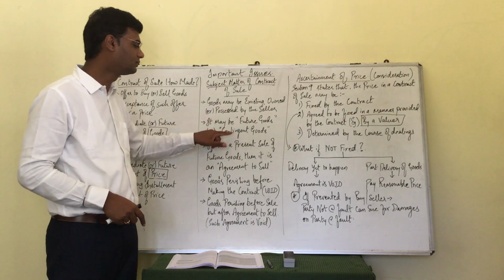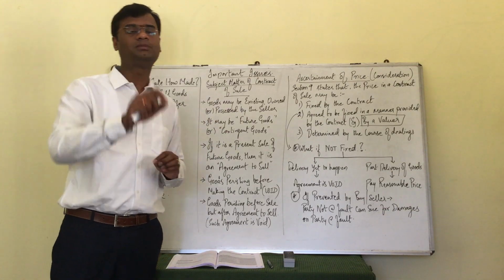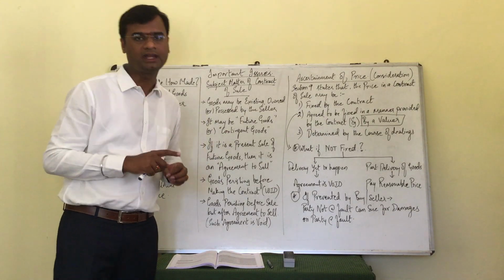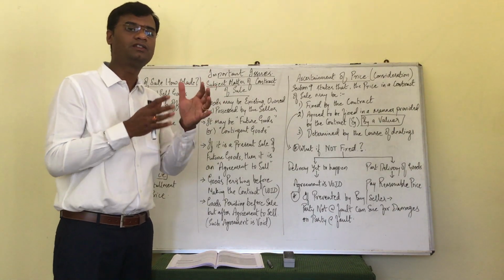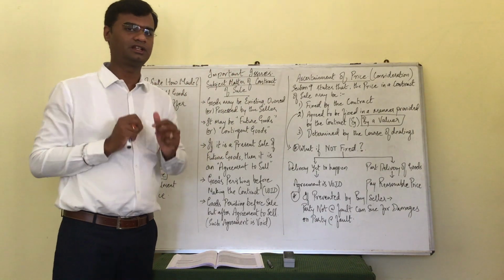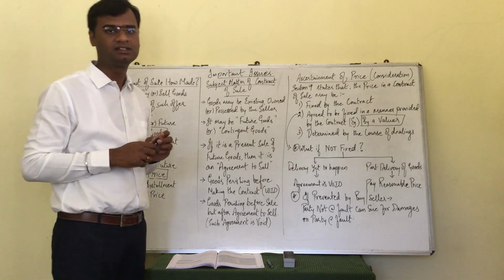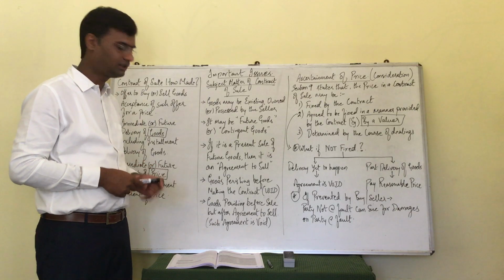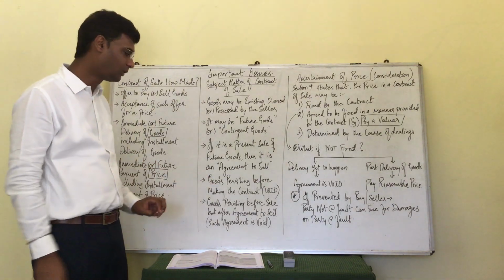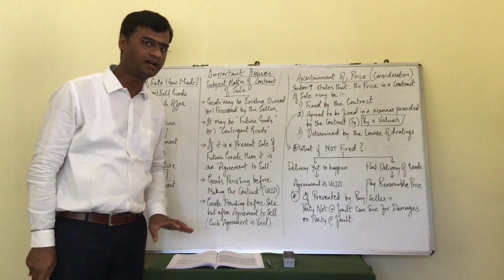So in case of future goods or contingent goods, I cannot make a sale, I can at the best make an agreement to sell. I hope you have understood by now what is the difference between sale and agreement to sell, which we have also covered in the previous sessions. Let's see the analysis part here. Very important, these last 2 points play a very critical role in understanding the subject matter of contract of sale.